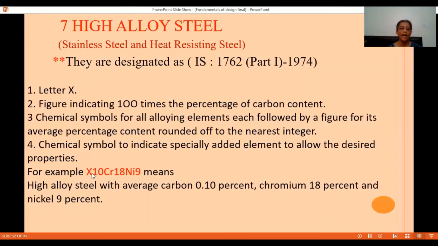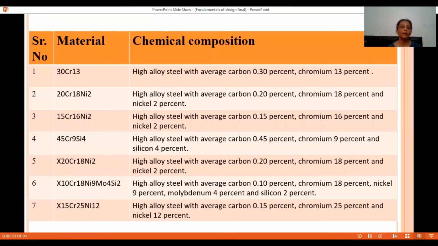Here we can see X10Cr18Ni9 means this is high alloy steel with average percentage of carbon 0.10, chromium 18% and nickel 9%. We will take one more example, that is the sixth one. So it is X10Cr18Ni9Mo4Si2.